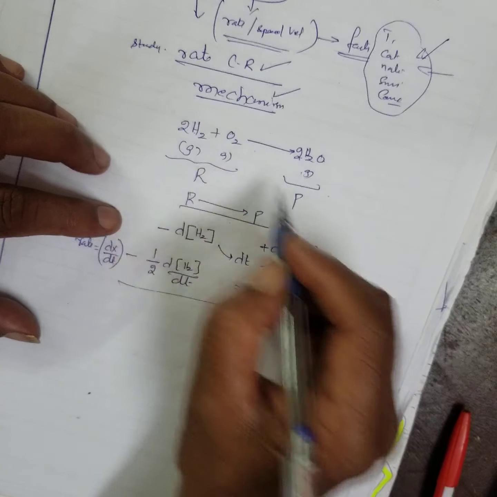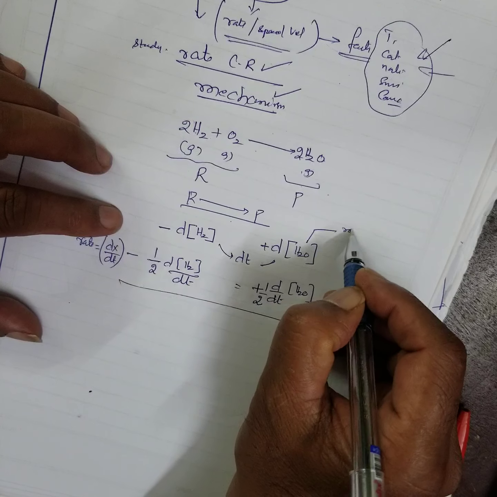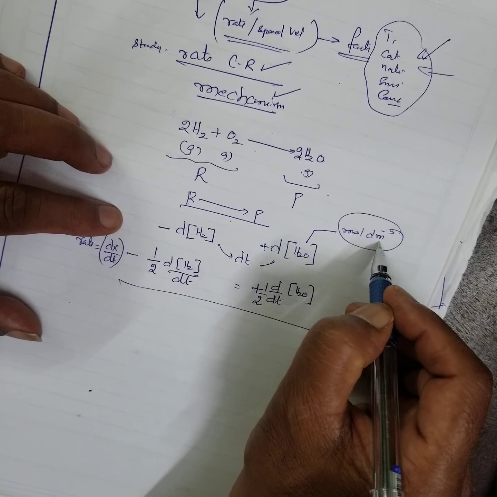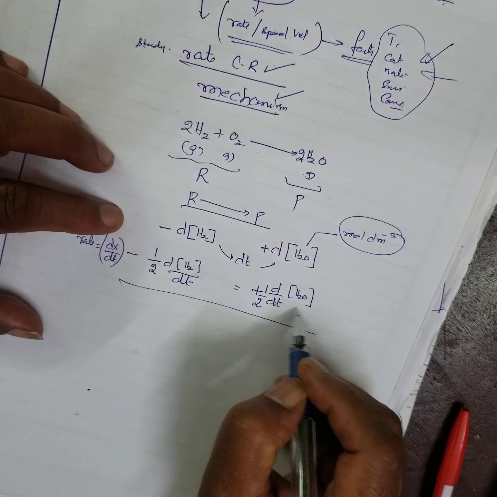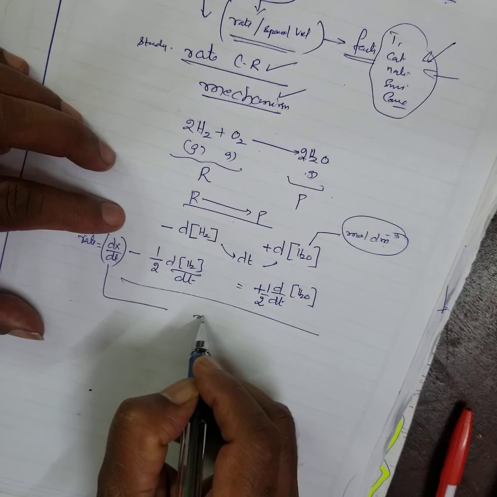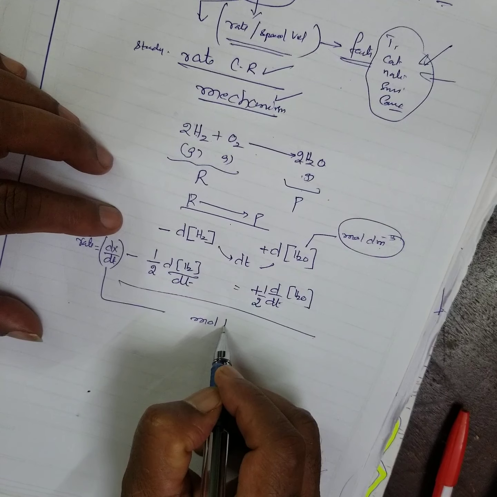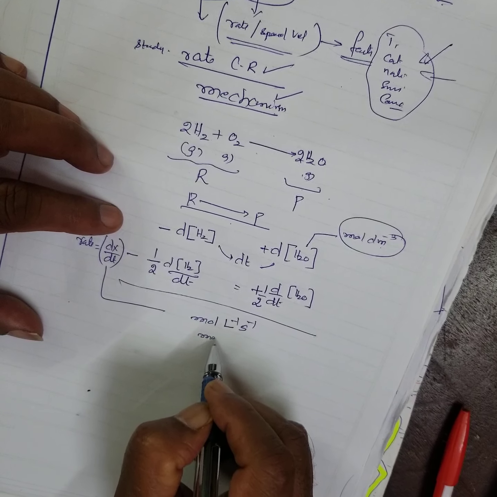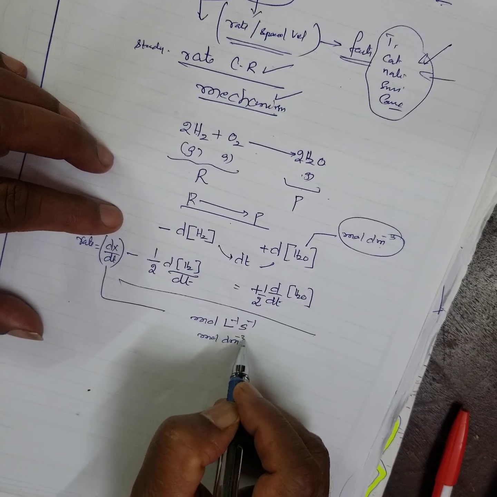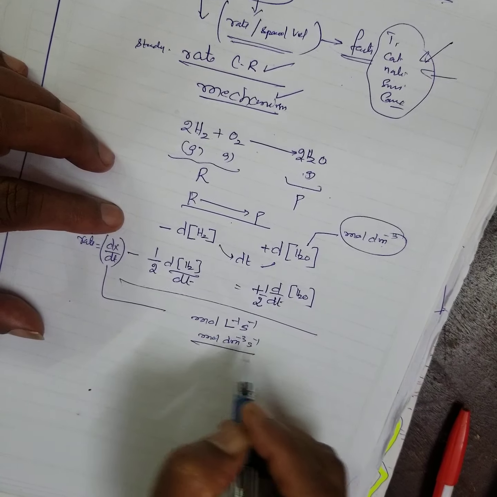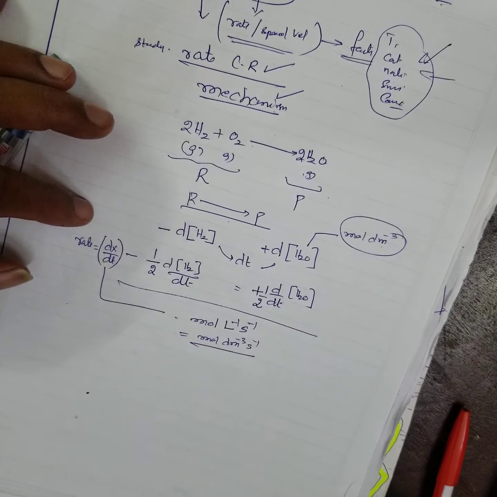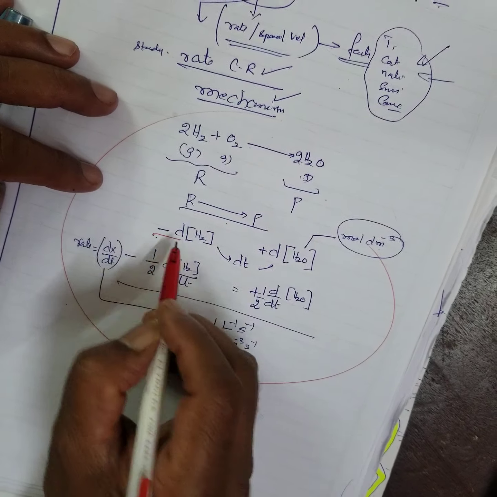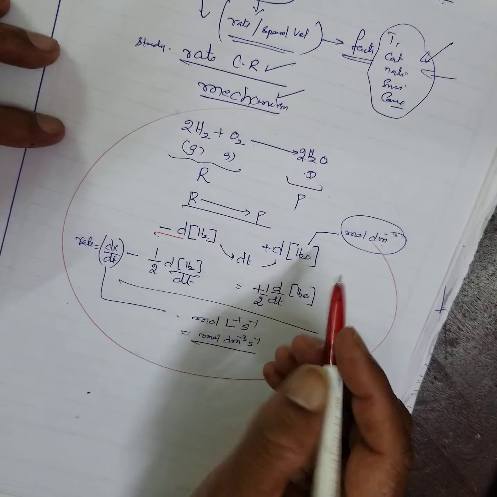Concentration is in mole per decimeter cube or mole per liter. Therefore the unit of rate is mole per liter per second, or mole per decimeter cube per second. Now, when there is a decrease in concentration, there is a corresponding increase in concentration.